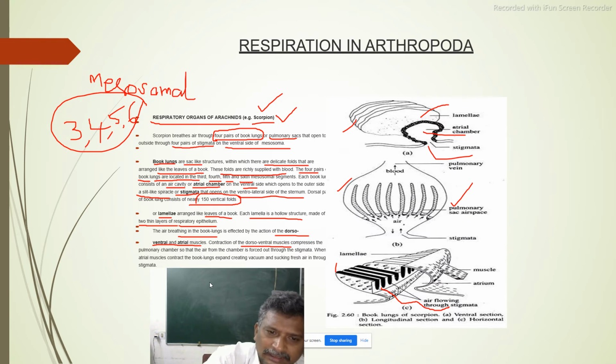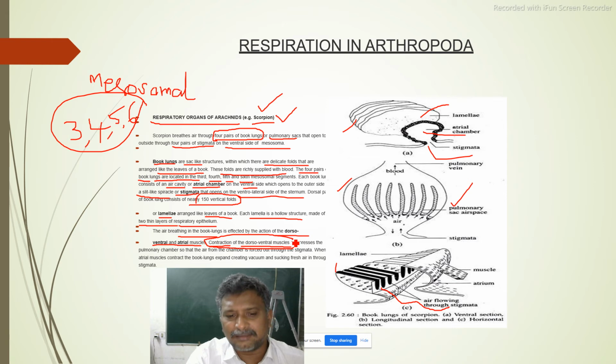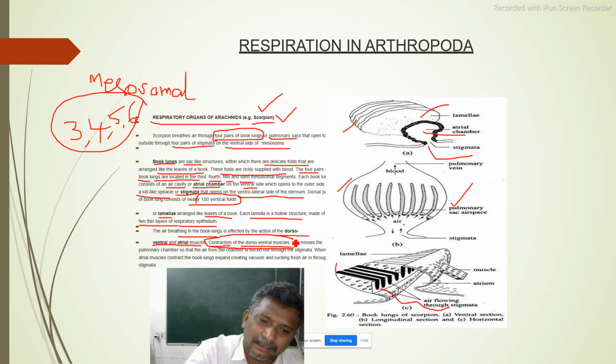So what happens? The contraction happens, then what? Whatever air is present inside is coming out because of contraction of the dorsoventral muscle. Dorsally and ventrally the muscles are contracted, meaning the pressure inside will be more and it compresses the pulmonary chamber, and automatically intrapulmonary pressure will be more. So whatever air is present inside will come out automatically.